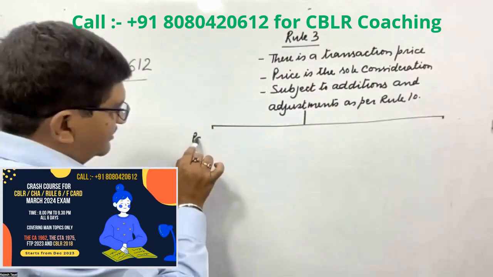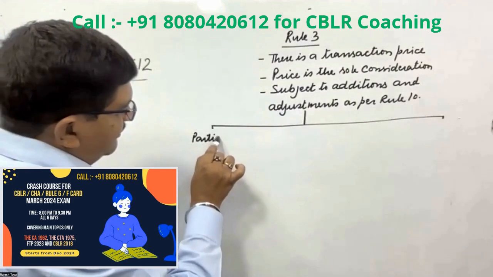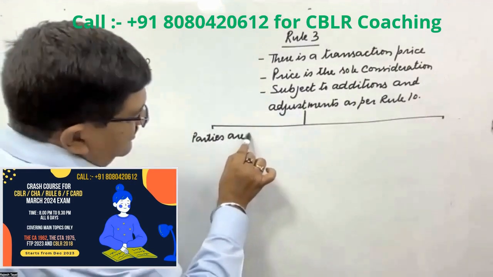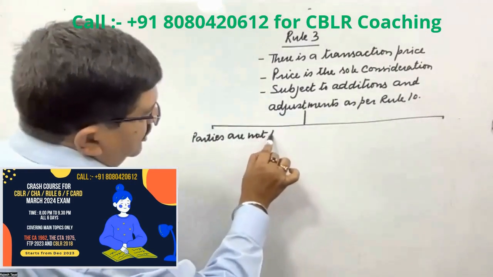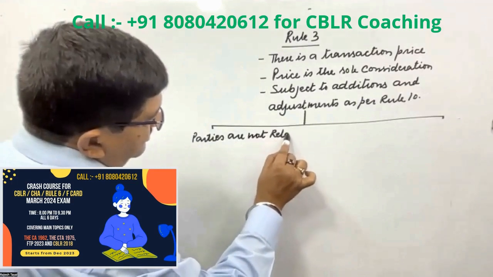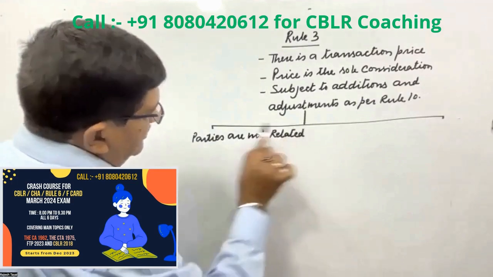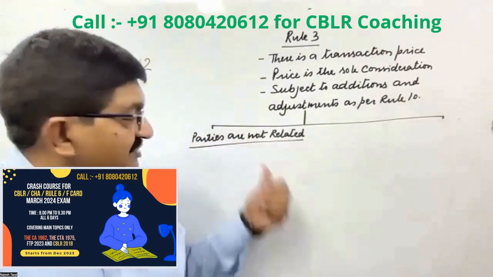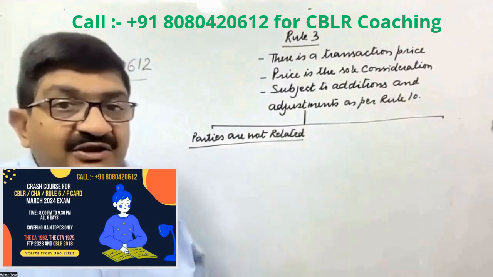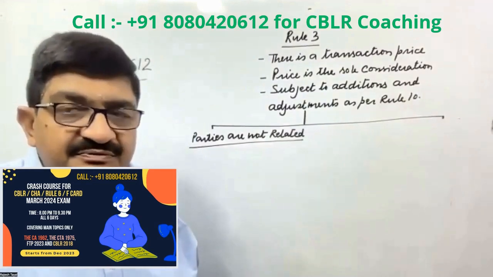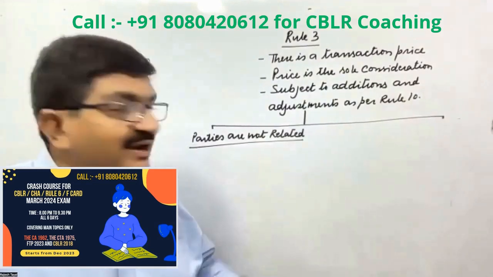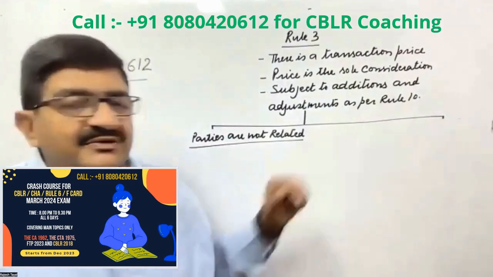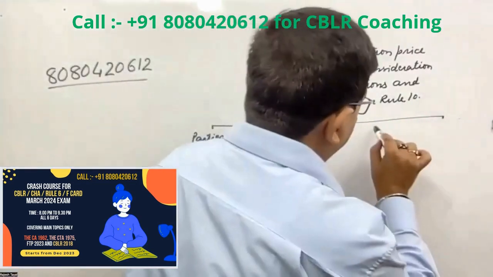Situation number 1, parties are not related. Parties are not related. So this is a condition under section 14 also, the parties shall not be related. What happens if the parties are related? That is the second part, where parties are related.